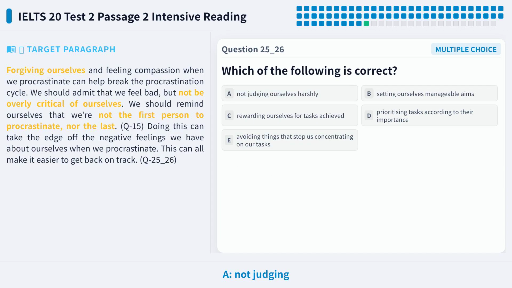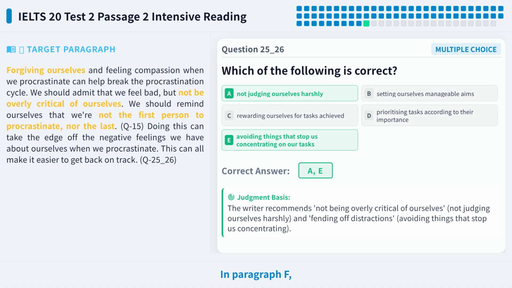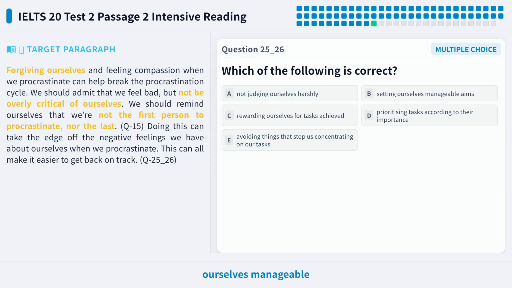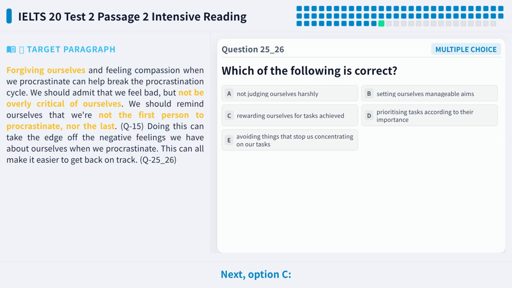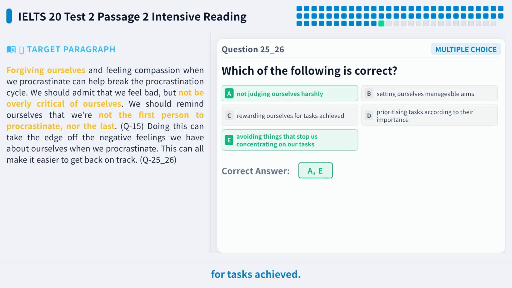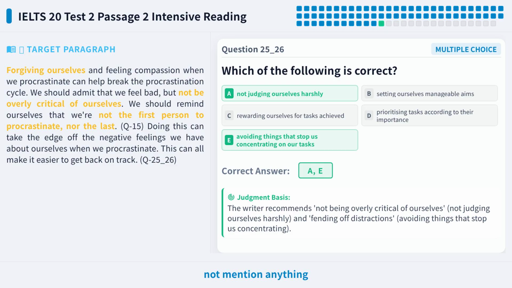Let's check option A, not judging ourselves harshly. In paragraph F, the author says we are often too hard on ourselves, which can reduce motivation. So this advice is reasonable. Now option B, setting ourselves manageable aims. The author does mention setting goals, but the focus is on being specific and clear, not on being manageable. So B does not match the text. Next, option C, rewarding ourselves for tasks achieved. The author does not mention anything about rewards in the text. This option is made up, so we can eliminate it.